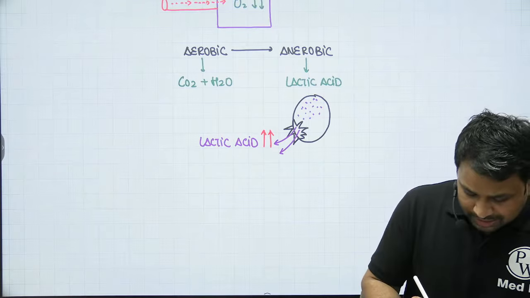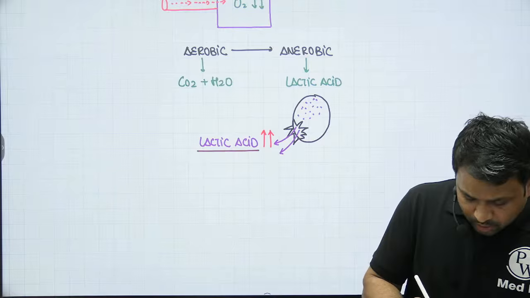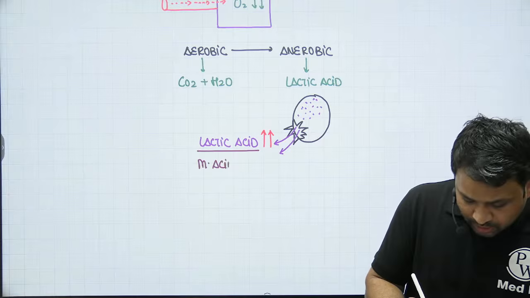Because it is an acid, as the acid component increases in the circulation, it will result in metabolic acidosis.